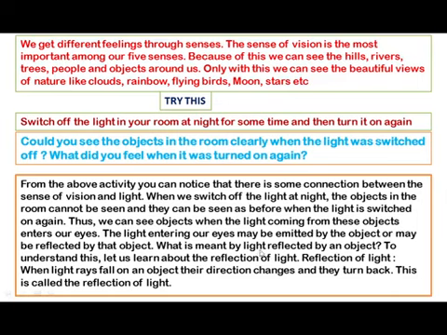What is meant by light reflected by an object? To understand this, let us learn about the reflection of light. Reflection of light: when light rays fall on an object, their direction changes and they turn back. This is called the reflection of light.